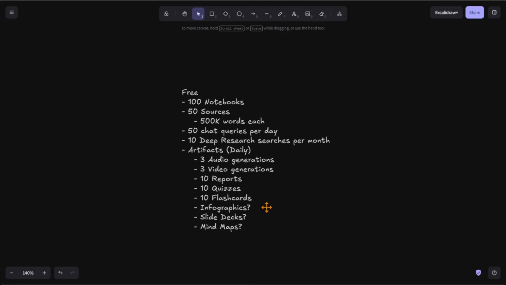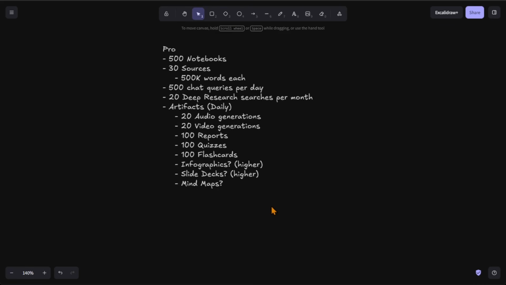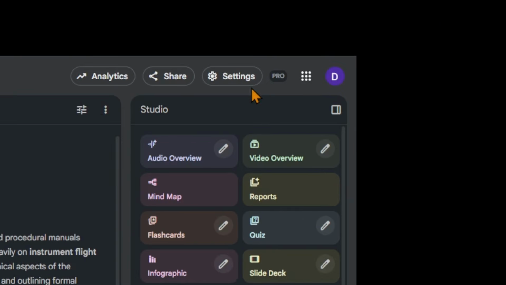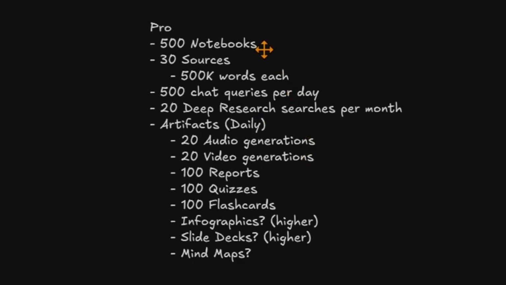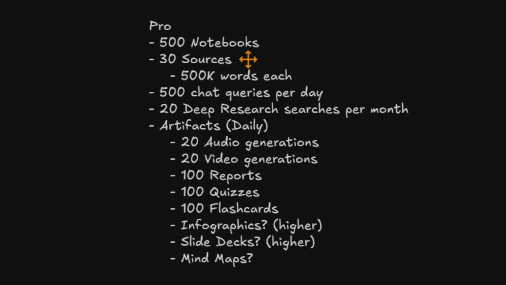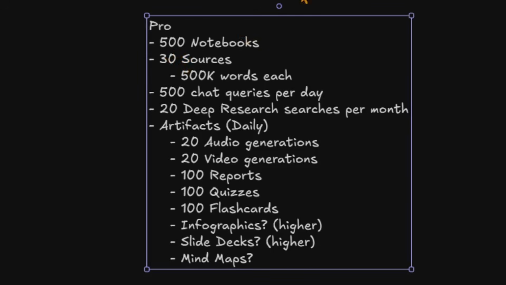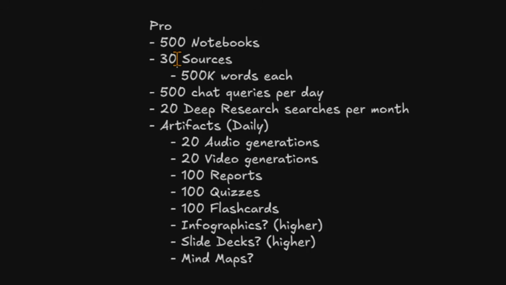And then the other side of this is if you have a pro account. It's the same thing. You have notebooks and all the other stuff. You know it's a pro account because right up in the upper right-hand corner, there's a pro badge. It looks like this. And just going through the numbers, you can have 500 notebooks with a pro account. You can have 300 sources per notebook. Each source, again, is 500,000 words.